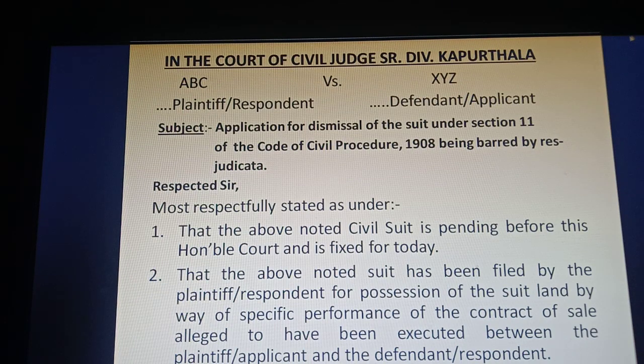Now, in the second paragraph, you are to narrate the brief story of the present case, why ABC filed the present suit against XYZ: that the above noted suit has been filed by the plaintiff oblique respondent for possession of the suit land, by way of specific performance of contract of sale, which is alleged to have been executed between the plaintiff and the defendant.